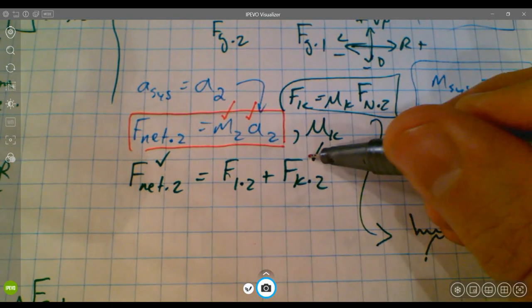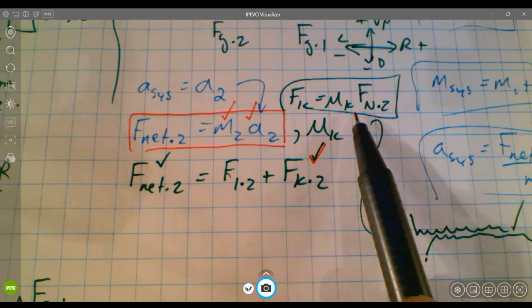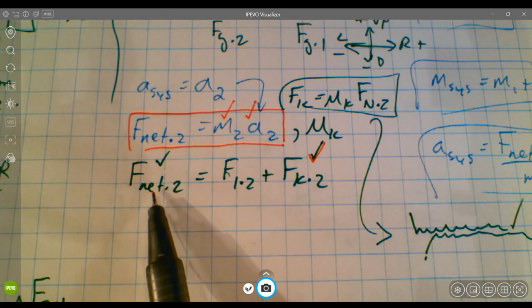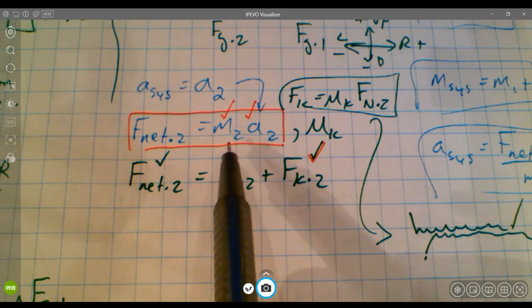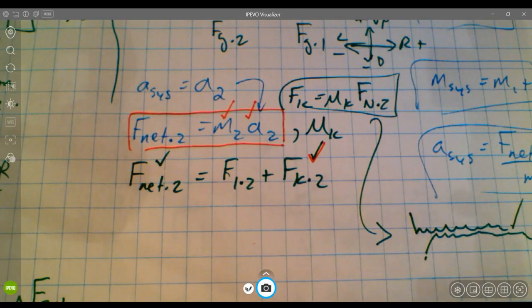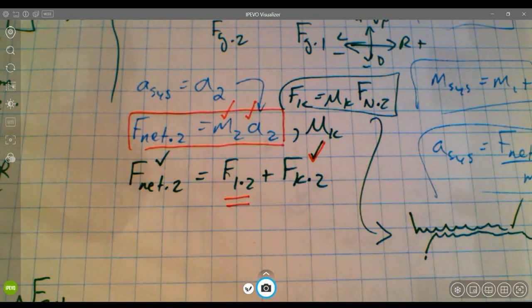And if I know Fk2, because I could calculate it using Fk equals mu k times F normal 2, and if I could calculate F net 2, because I know mass 2 and I know the acceleration of the whole system, so I know the acceleration of car 2, then the only unknown would be that tension force, that force of 1 on 2.